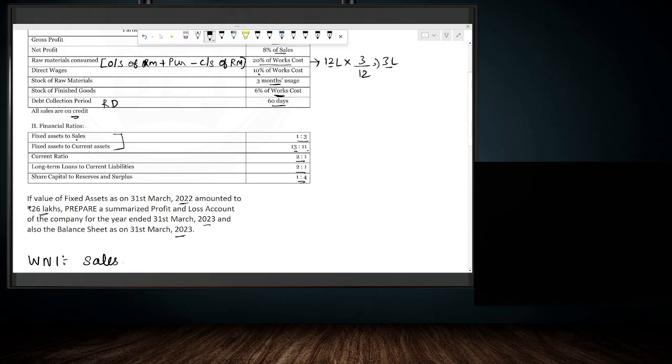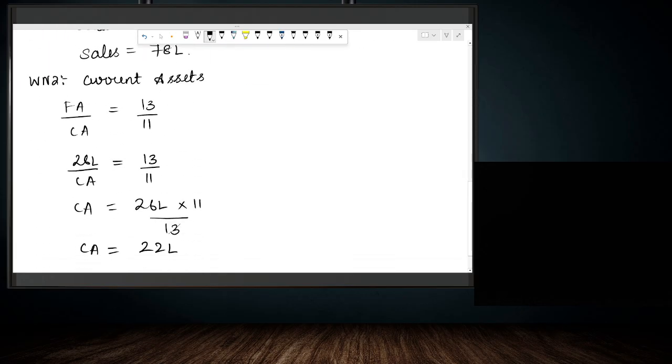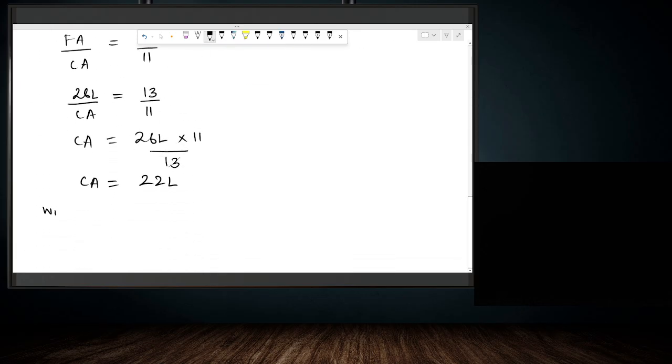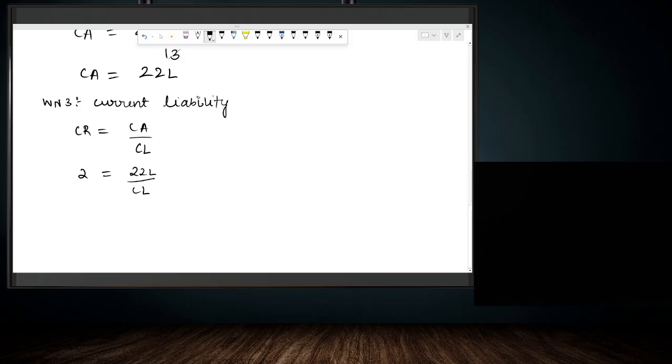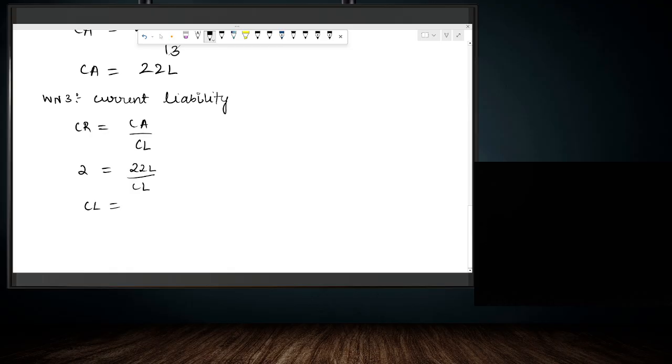Now in this question, current ratio is given. What is current ratio? It is current asset by current liability. We have the value of current asset, so we can calculate the current liability value. So working note number 3, current liability. We know that current ratio is equal to current asset by current liability. Current ratio is 2 times or 2:1. Current asset is 22 lakhs divided by current liability. So current liability is equal to 22 lakhs by 2, we get 11 lakh as the value of the current liability.